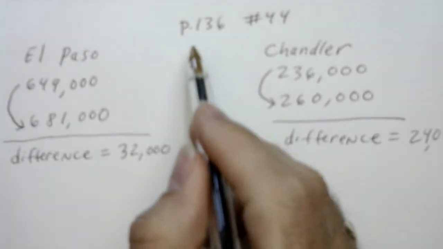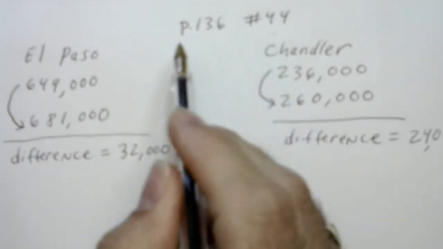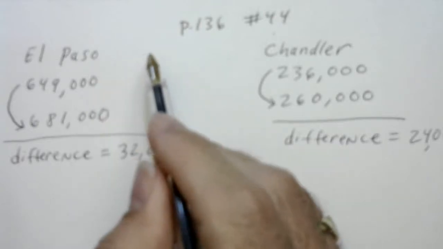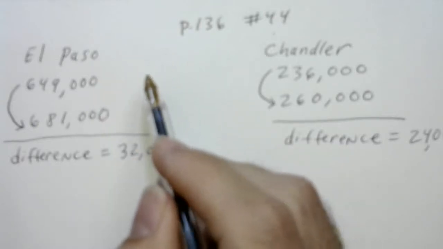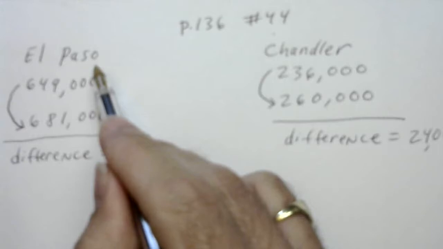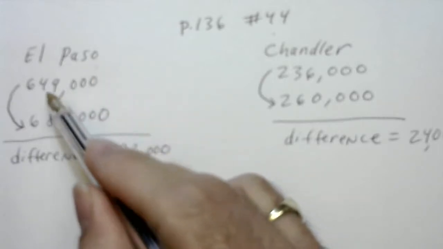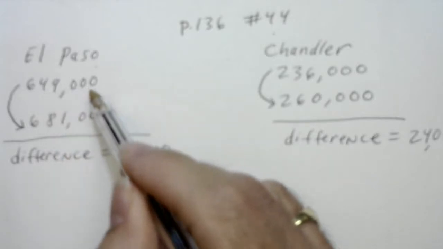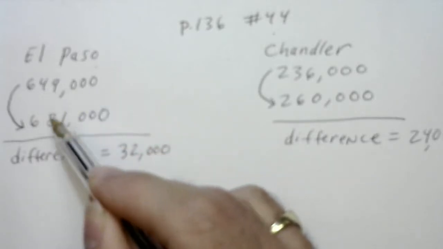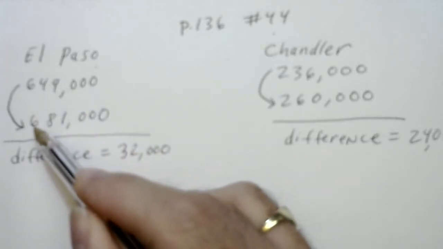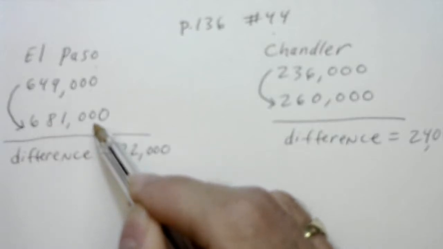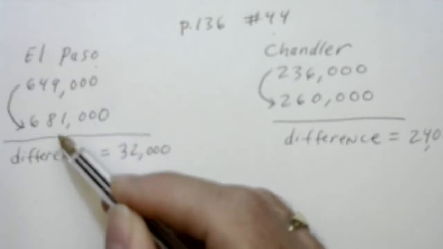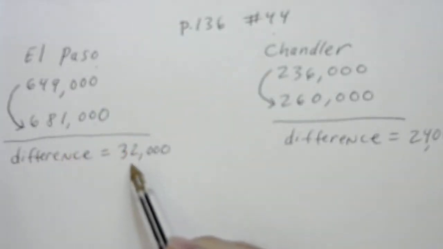All right, we're doing page 136, number 44, and we're talking about population differences. In El Paso, this mentions that one census had the population at 649,000, and then the estimated population 5 years later was 681,000. So the difference, the actual increase, we just subtract, and the difference is 32,000.